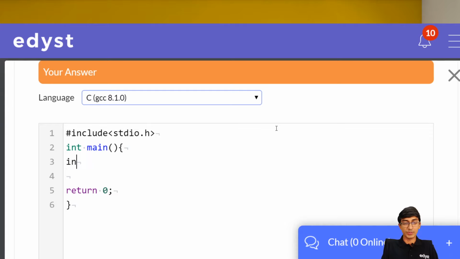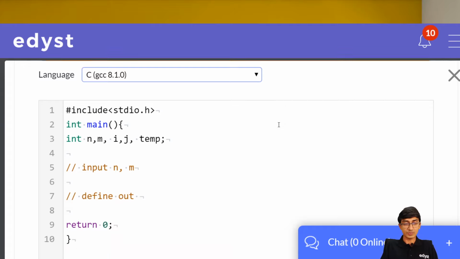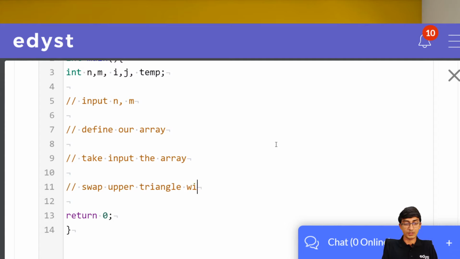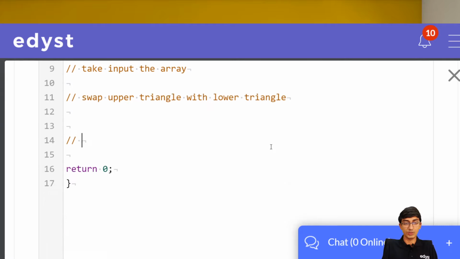So what are we supposed to do? Let's first define all our integers. That is int n, m, i, j will be our counters. Because we are swapping, we'll need a temp as well. So first we're going to take input n and m. Then we're going to define our array, and then take input the array. Then swap upper triangle with lower triangle, and finally we're going to print the array. That's all we have to do.